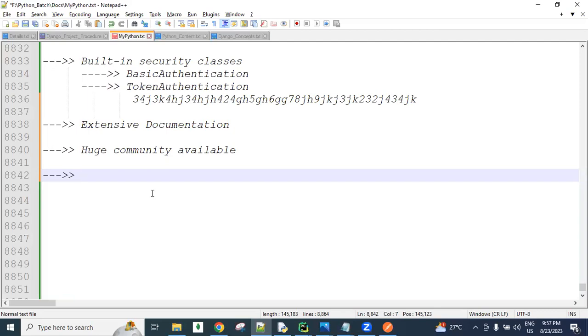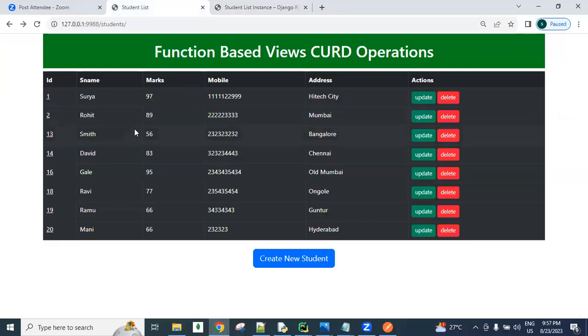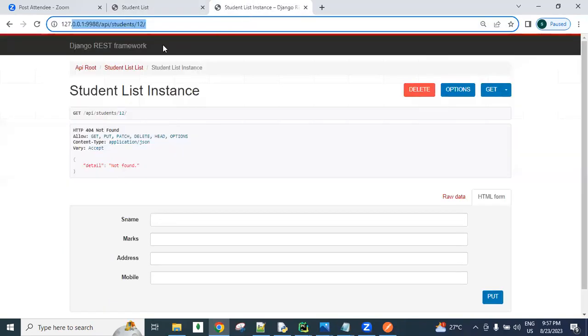Understanding? If you want to see the data of all these things, which is in the database tables, then we need to write the presentation logic and backend logic, all the things. I'm just developing the APIs, guys. Using these APIs from the browser, we can send the request because of the browsable API feature.